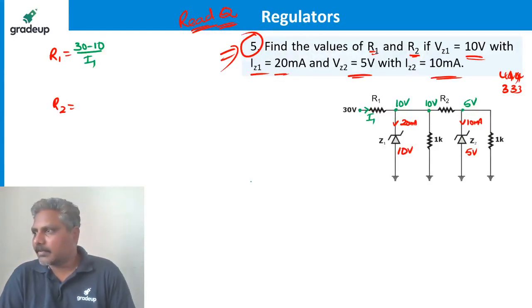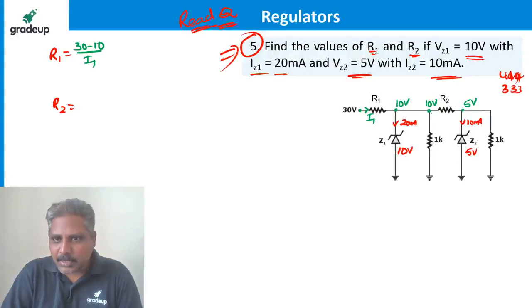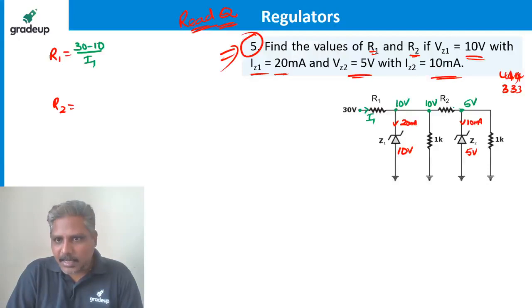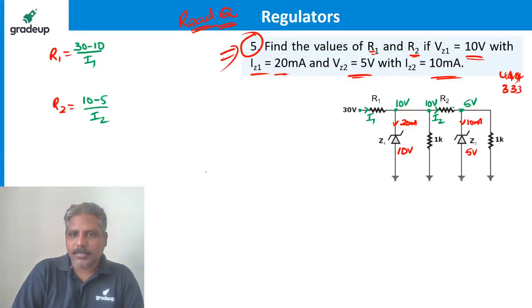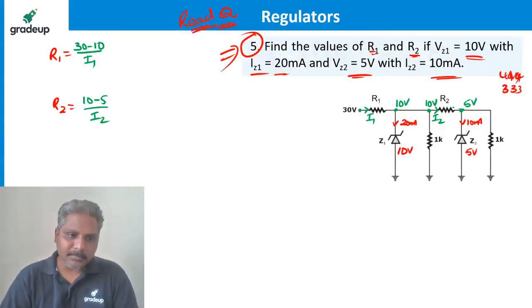So if I find I1, it's done. Similarly, R2 is this voltage 10 volts minus this 5 volts divided by the current flowing here, let me call it I2. So it is 10 minus 5 divided by I2. My goal is to find I1 and I2.